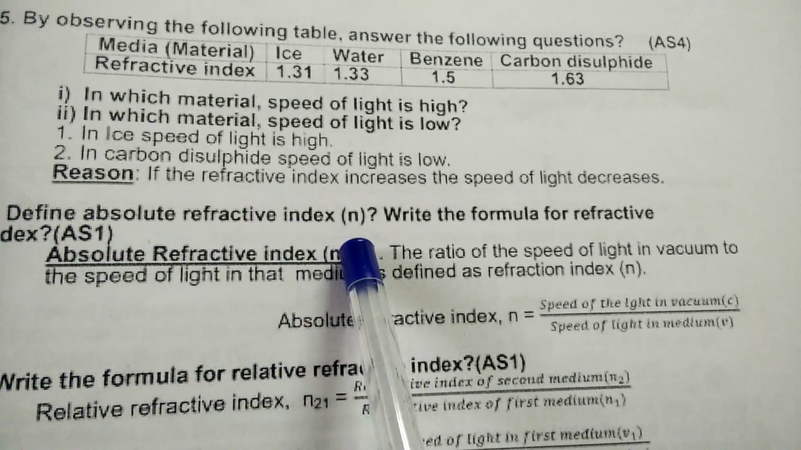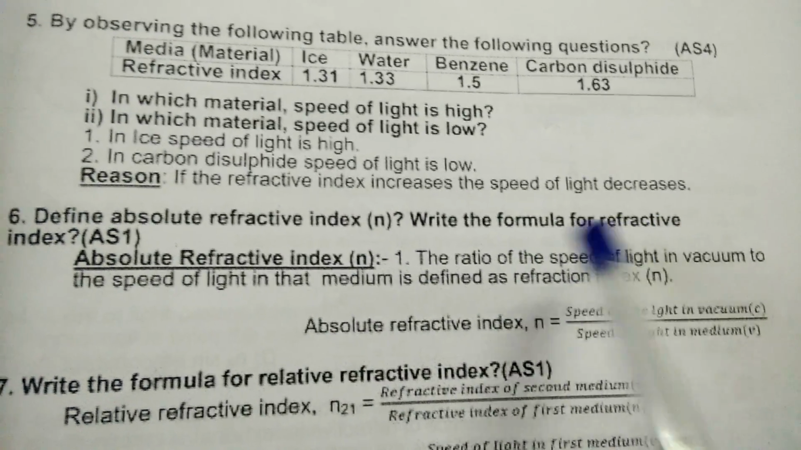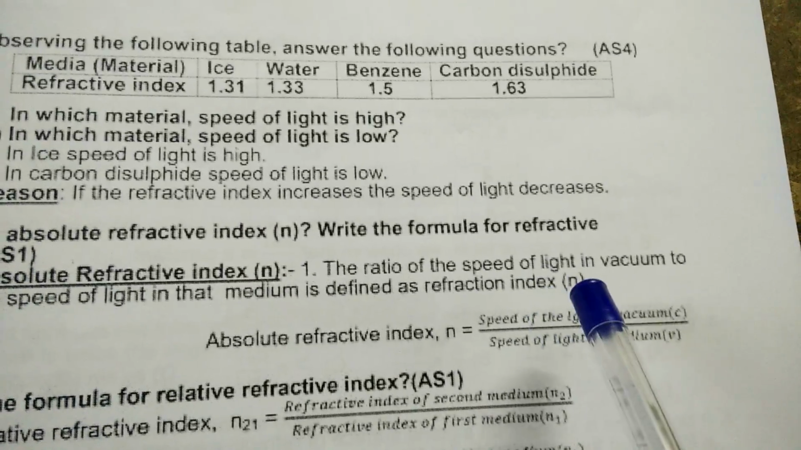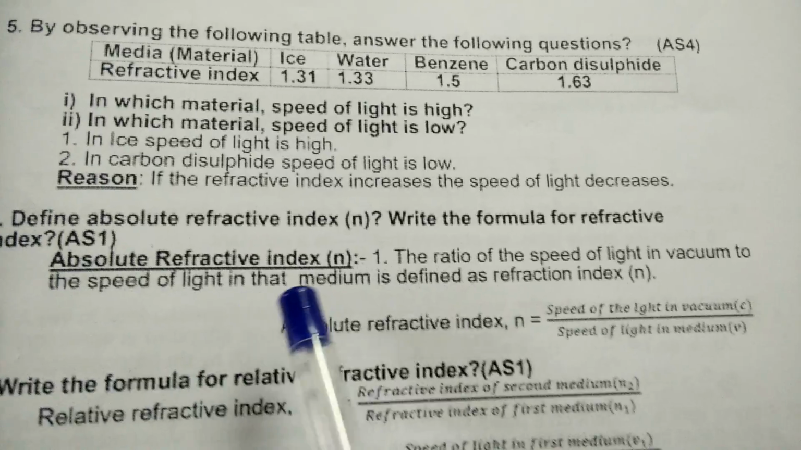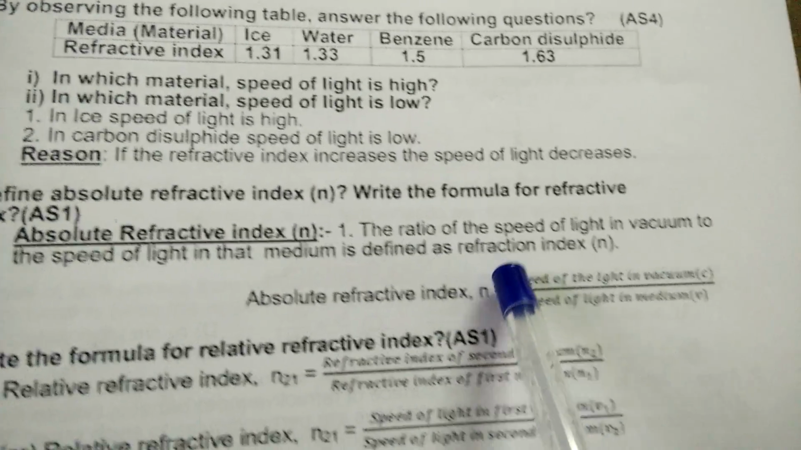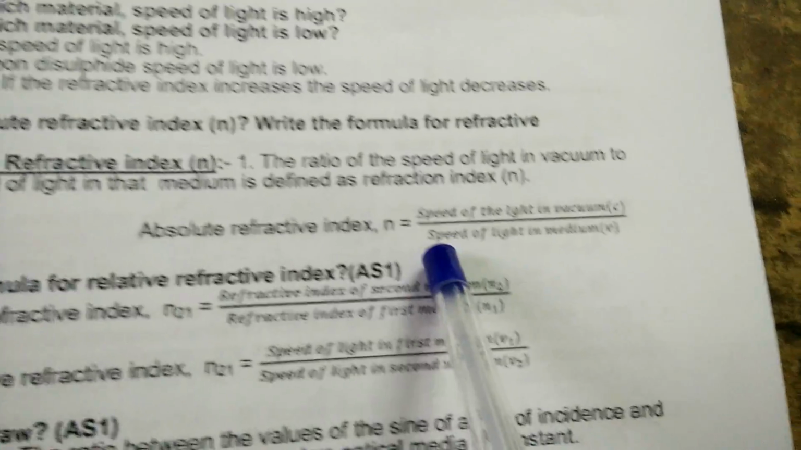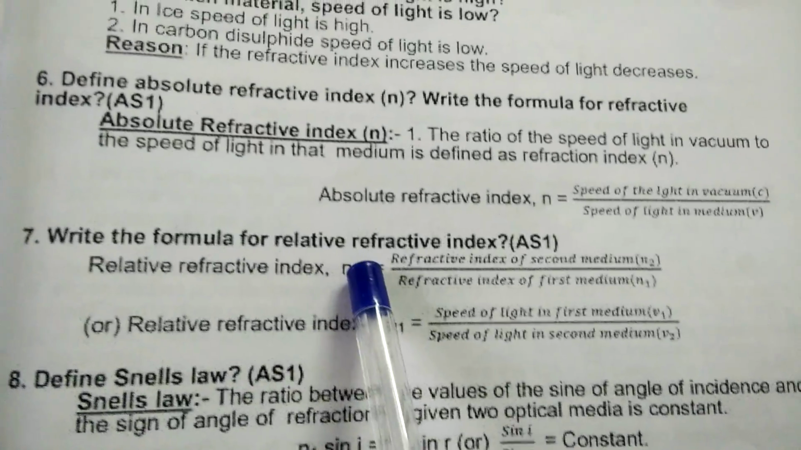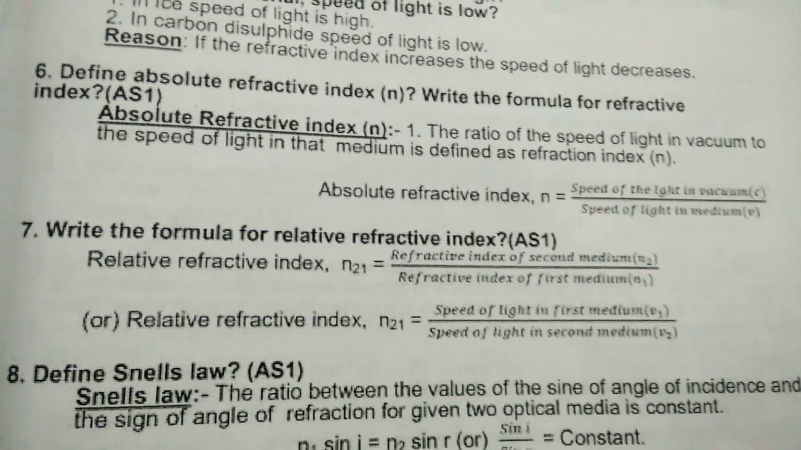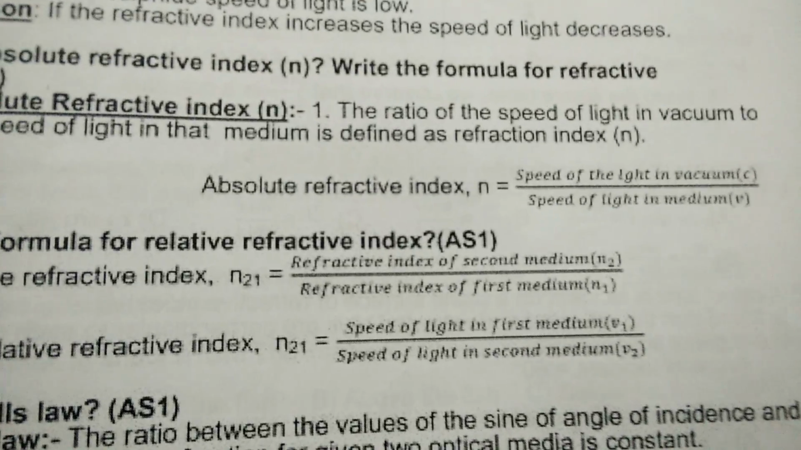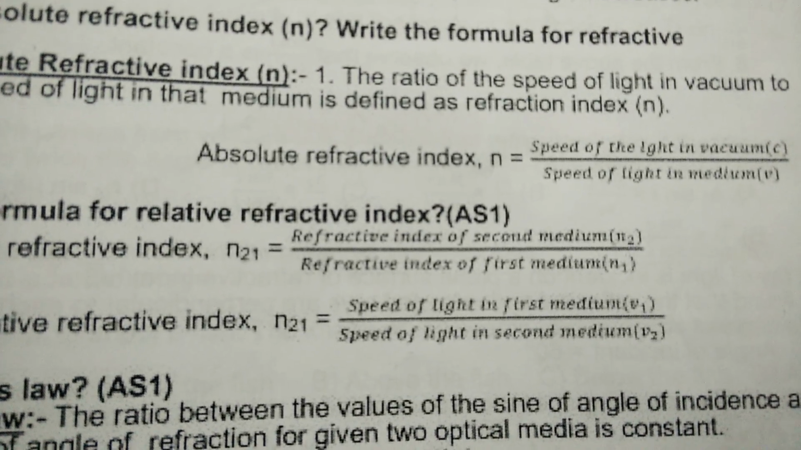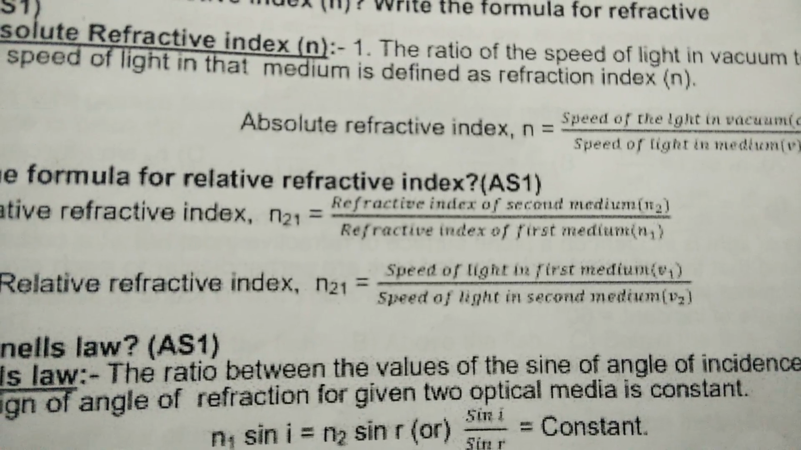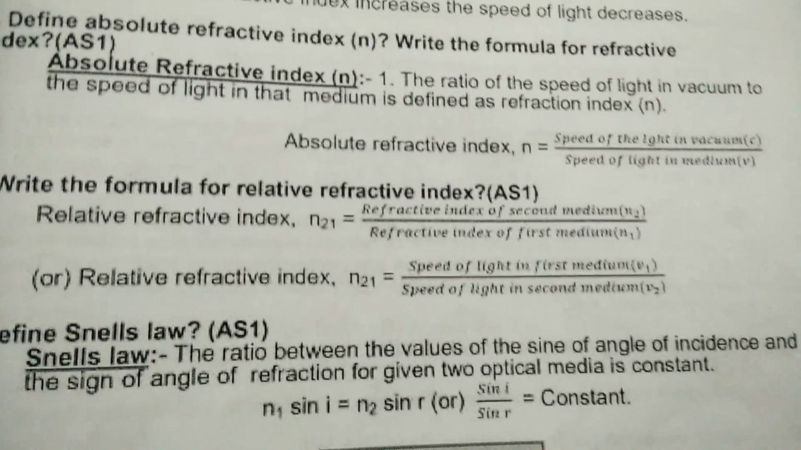Define absolute refractive index. What is the formula? Write the formula for refractive index. Absolute refractive index, the ratio of the speed of the light in vacuum to the speed of the light in that medium is defined as refractive index. Absolute refractive index is equal to speed of the light in vacuum by speed of the light in medium. Write the formula for relative refractive index. Relative refractive index is equal to refractive index of second medium by refractive index of first medium. Relative refractive index, so speed of light in first medium by speed of light in second medium.